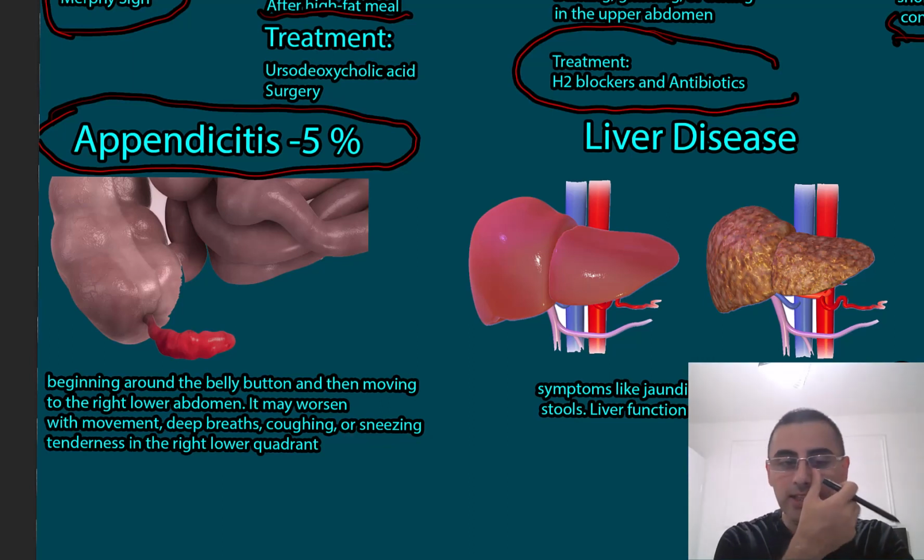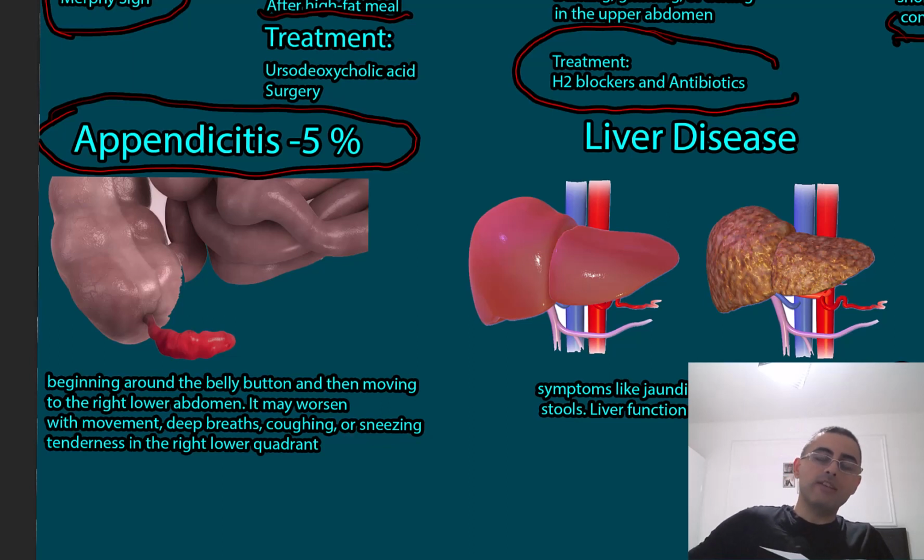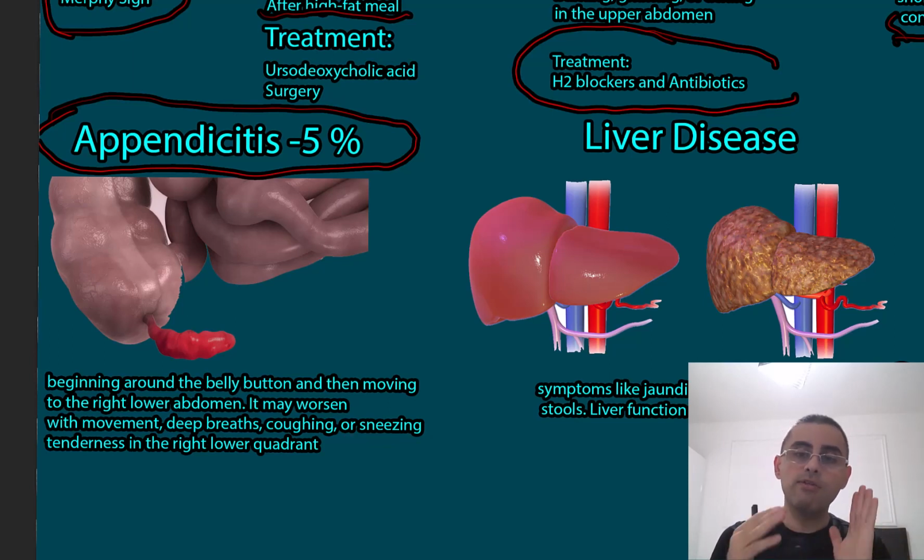Usually this pain starts around the belly button and then moves to the right lower part of the abdomen, but sometimes it can be felt in the upper part. This pain worsens during movement, breathing, coughing or sneezing, and the patient has tenderness. When you palpate the abdomen, you feel tenderness or hardening of the stomach wall.